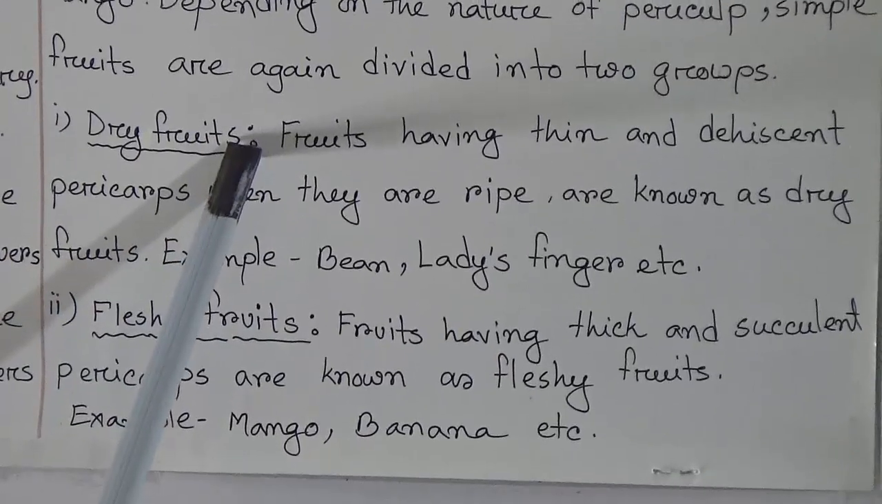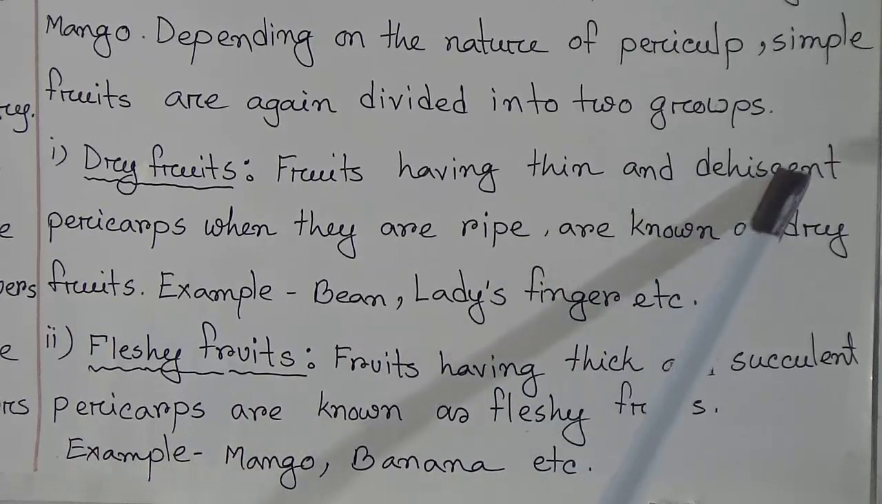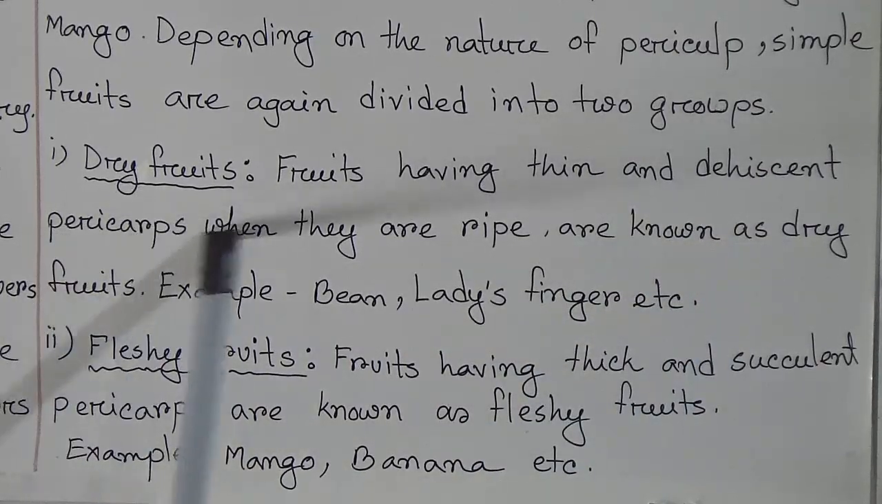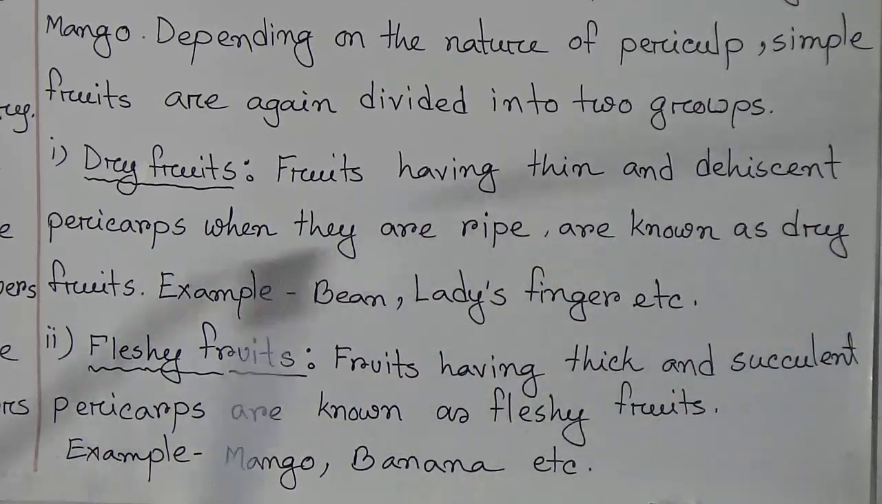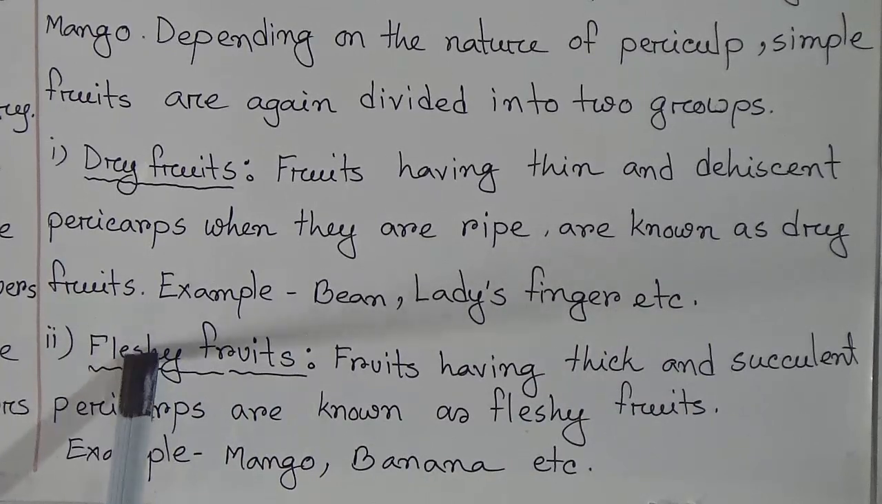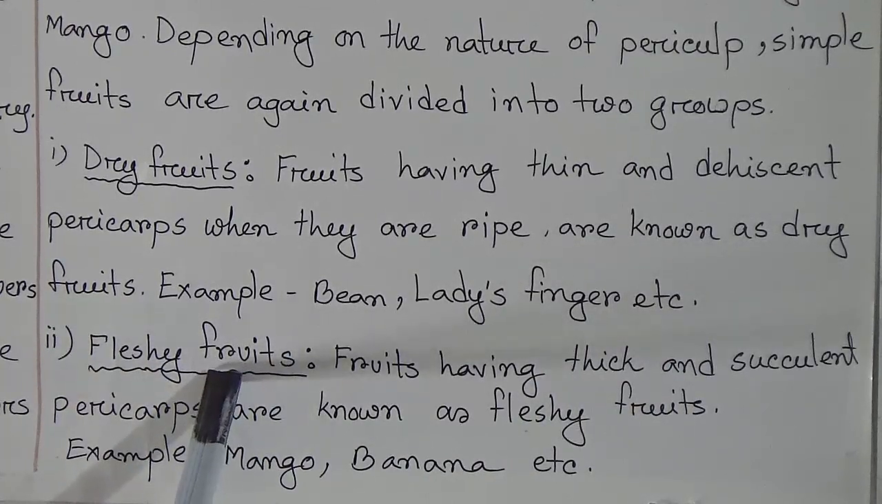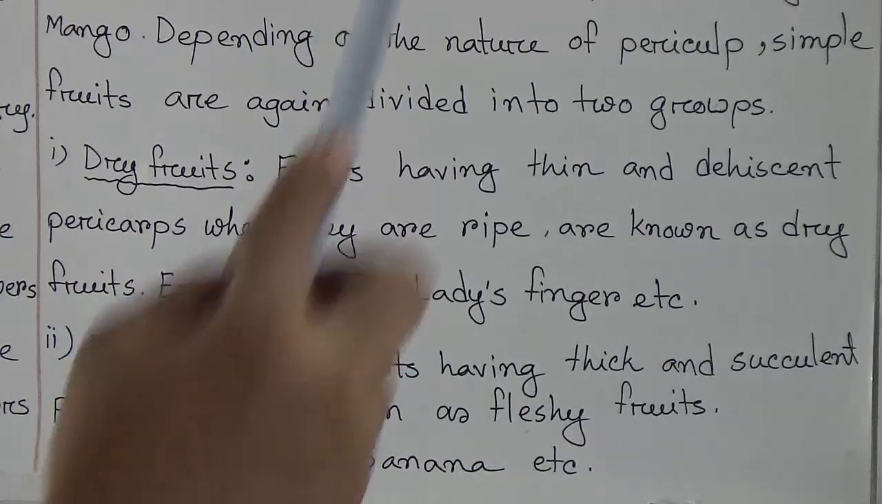One is dry fruits, another is fleshy fruits. Fruits having thin and dehiscent pericarps when they are ripe are known as dry fruits. Example, bean, lady's finger, etc. Now we are going to the fleshy fruits. Fruits having thick and succulent pericarps are known as fleshy fruits. Example, mango, banana, etc. Now we will go to the aggregated fruit.